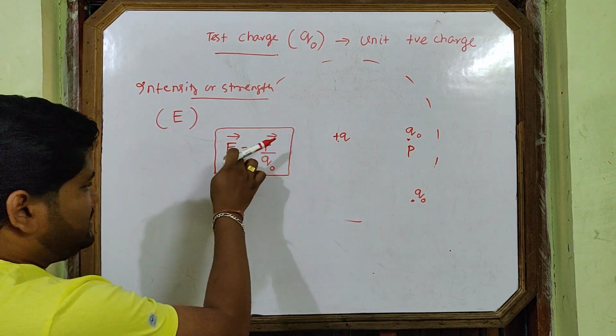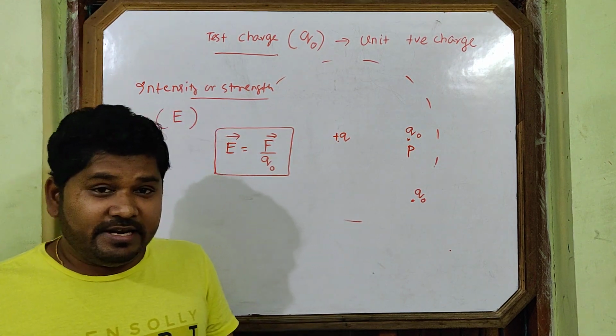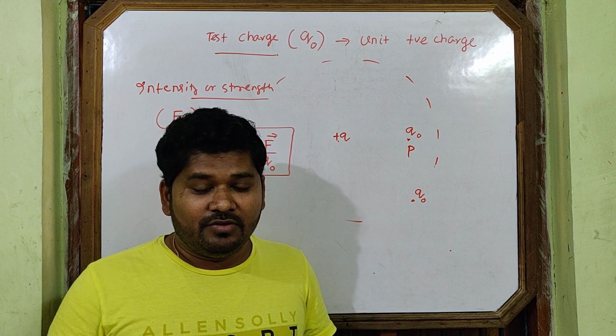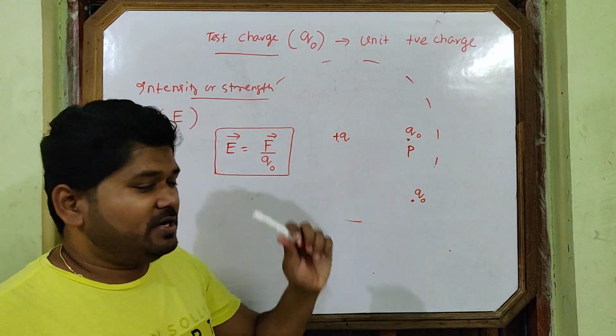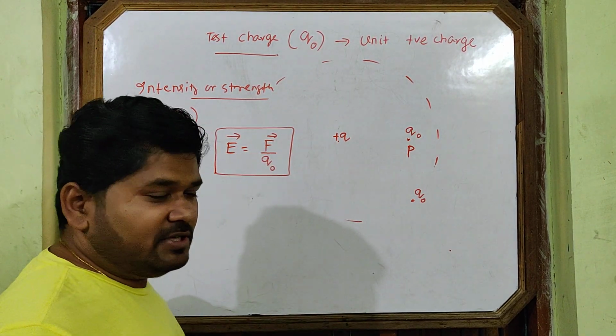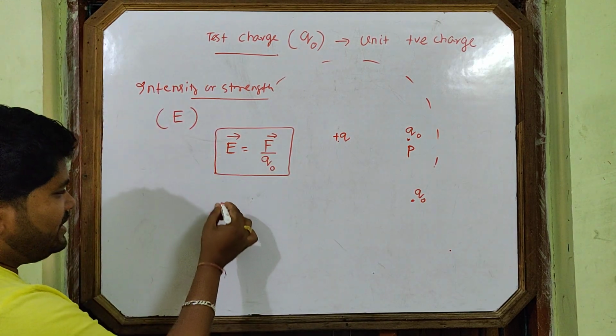As force is a vector, intensity is also a vector. Intensity is not any difficult quantity. It is the force which is experienced by a unit positive charge placed at a point.